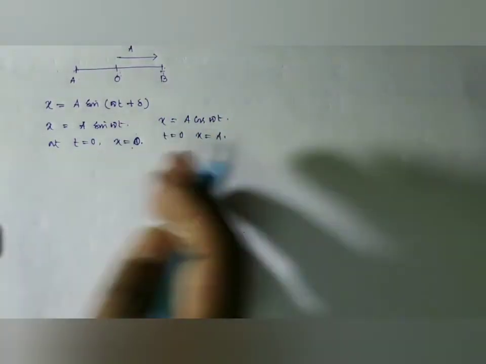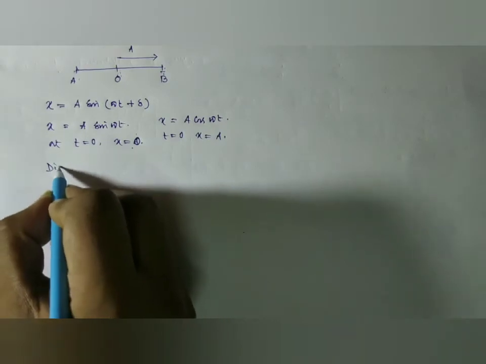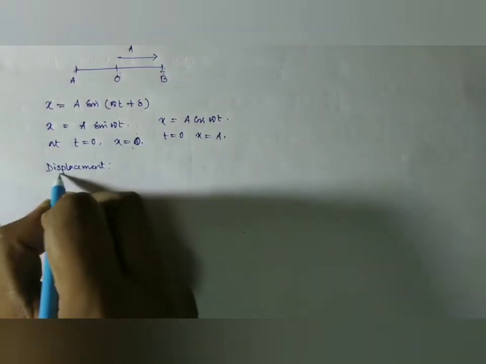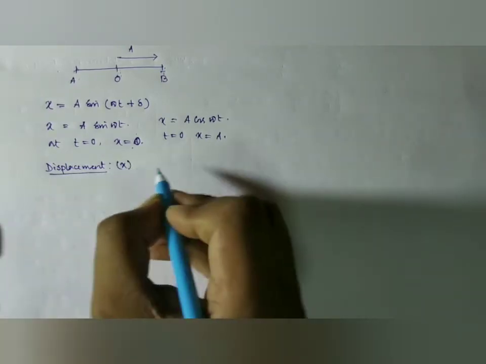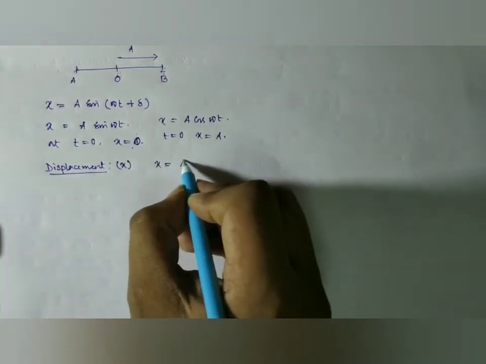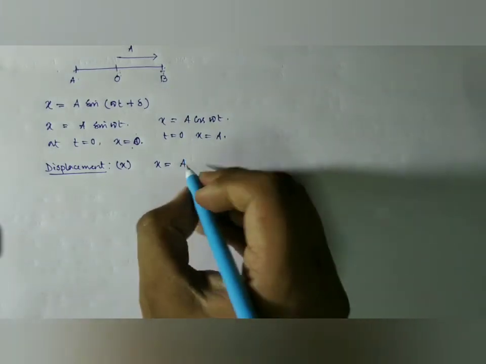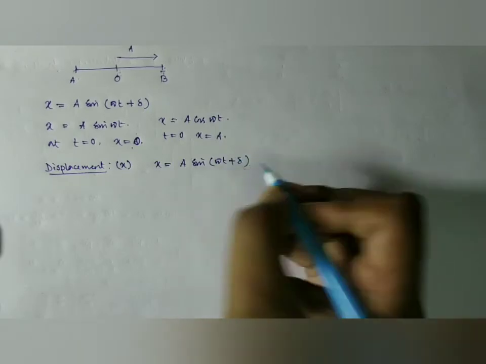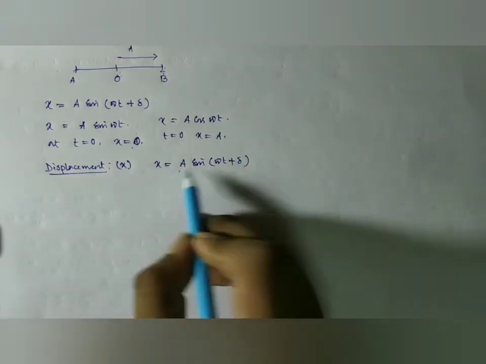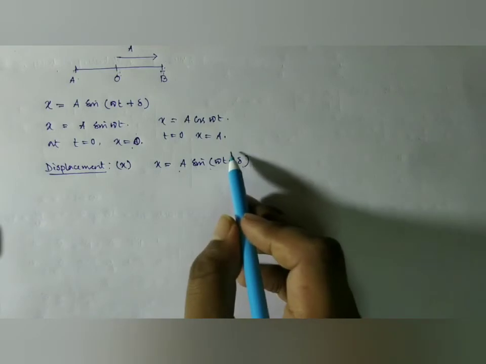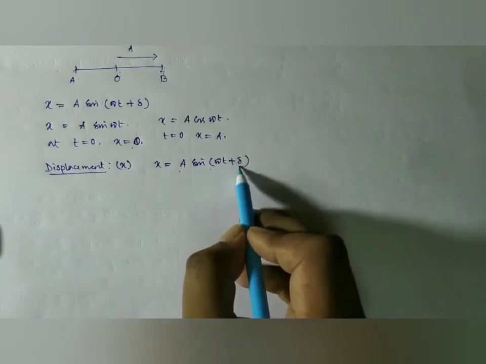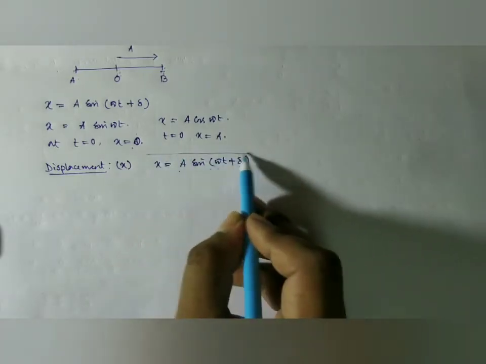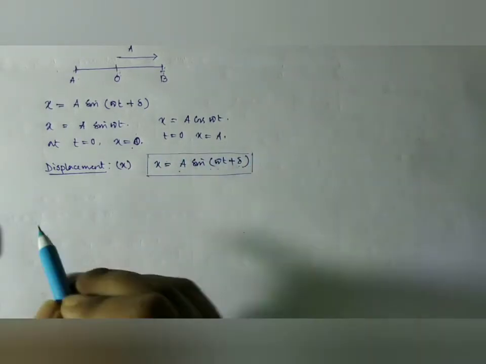So now the displacement can be written as A sin(omega t plus delta), with either sine or cosine function. Look here, A is the amplitude, the total term in the bracket, omega t plus delta, gives the total phase, and delta is the initial phase, where omega is the angular frequency. So this is the displacement of a body executing simple harmonic motion.